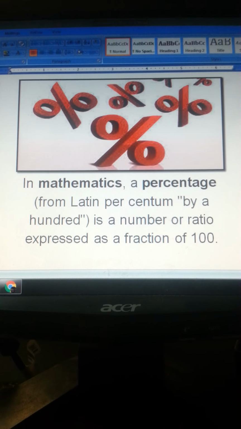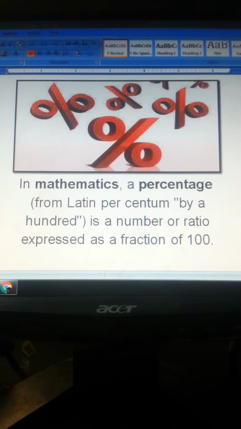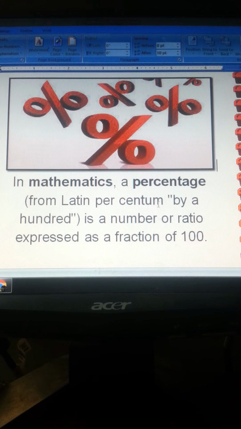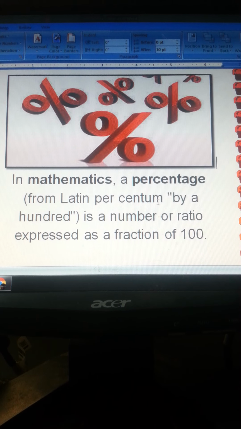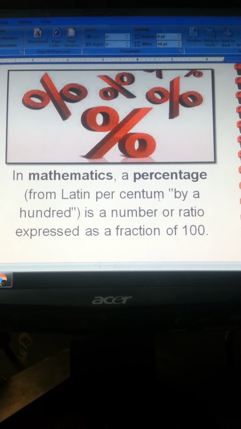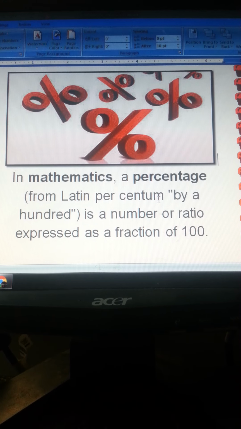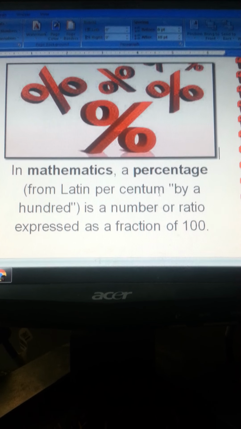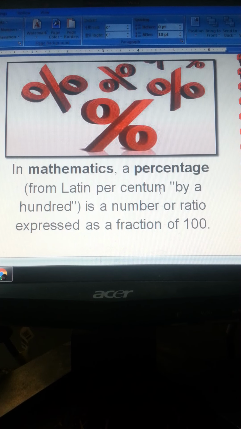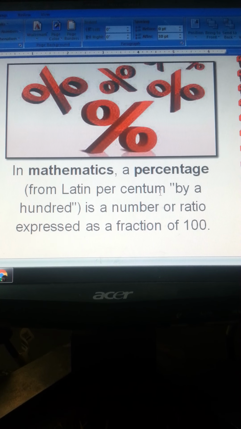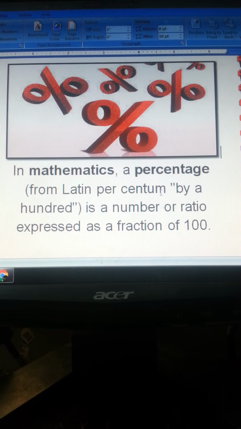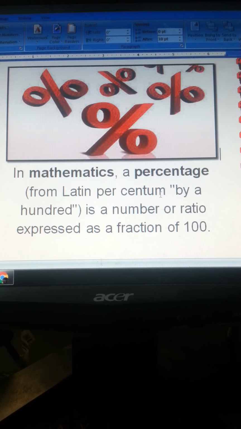Well, this is the sign of percentage over here. You can see this is the sign of percentage. Normally we can say that percentage is a fraction or a ratio. Ratio we have already learned thoroughly in our previous video. If you haven't learned about ratios, you can just go back and watch that ratio video, in which I have completely and thoroughly made you understand the knowledge of ratios. So it's the percentage we are talking about right now.